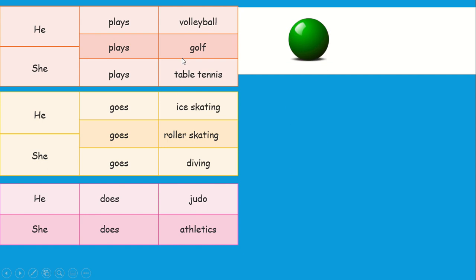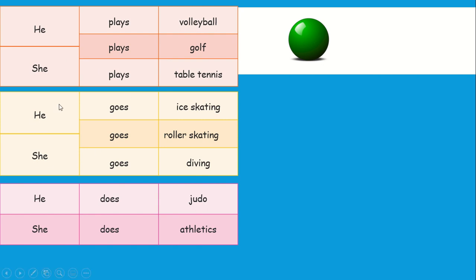Okay, look here. With these sports, we have to use a ball. For example, for volleyball, we have to use a ball to play this game. The same with golf, table tennis, football, basketball. All of these we use a ball to play this game. So we have to use the verb play. Okay?